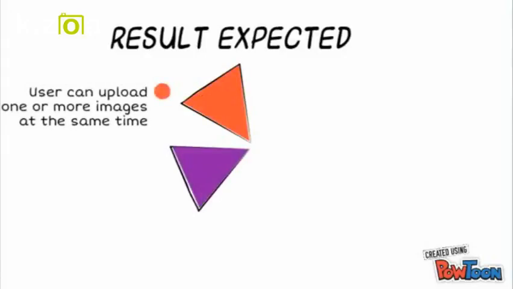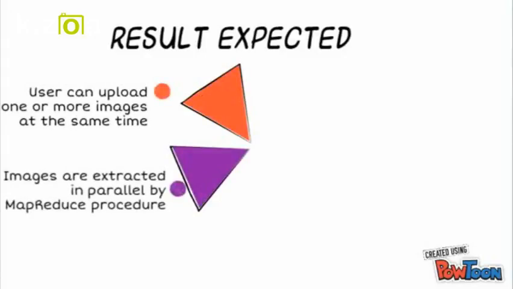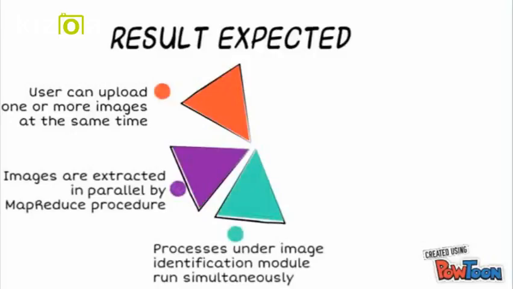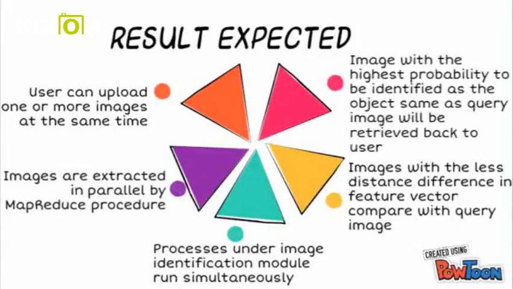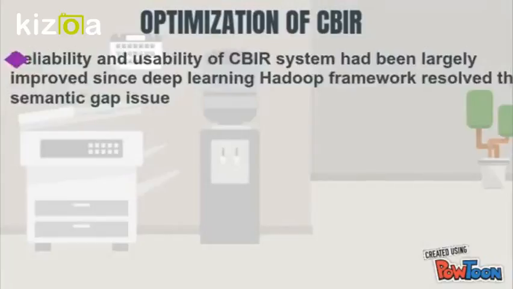The result expected from the system is that the user can upload one or more images at the same time. Images are extracted in parallel by the MapReduce procedure. Processes under the image identification module run simultaneously. Images with less distance difference in feature vector compared with the query image, and with a high probability of being identified as the same object as the query image, will be retrieved back to the user.